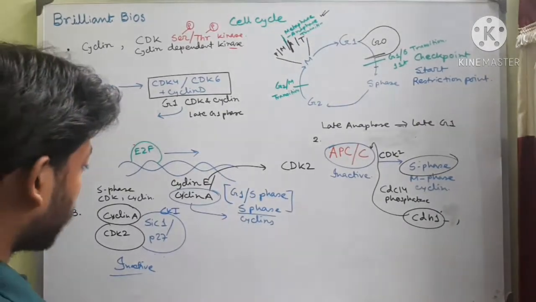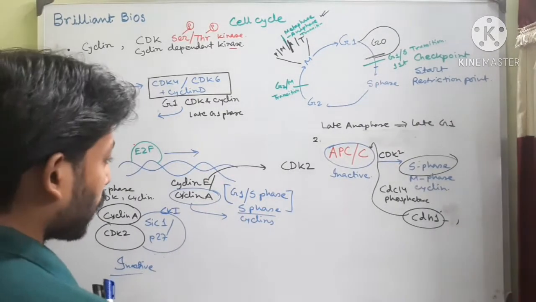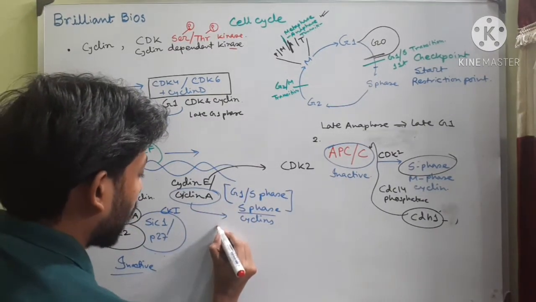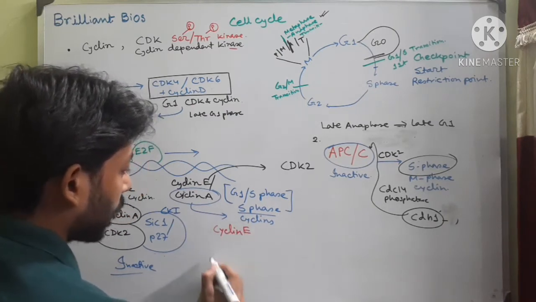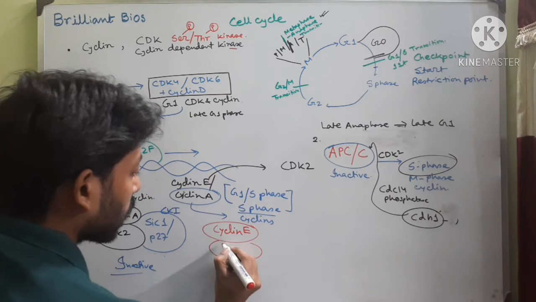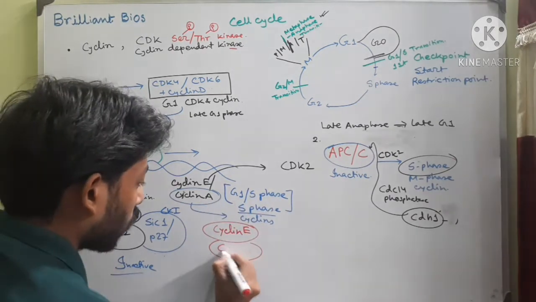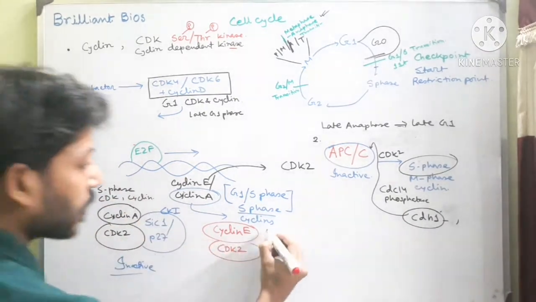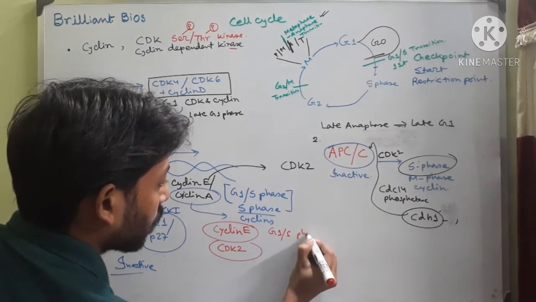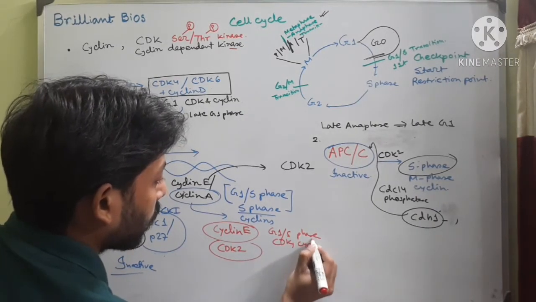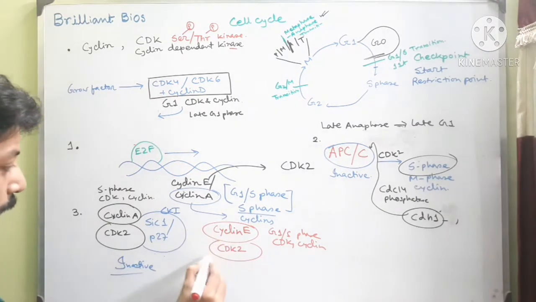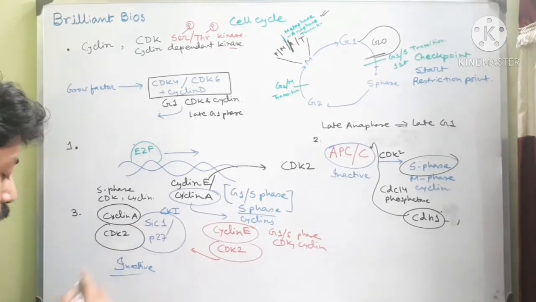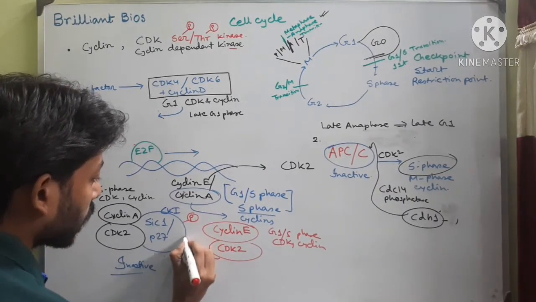But now the player is the G1/S phase cyclin and CDK. The G1/S phase cyclin is cyclin E, which is associated with the G1/S phase CDK, that is also CDK2. You can see this is the S-phase CDK and cyclin, and this is the G1/S phase CDK and cyclin. This molecule, specifically CDK2, phosphorylates this product, and when this molecule gets phosphorylated,